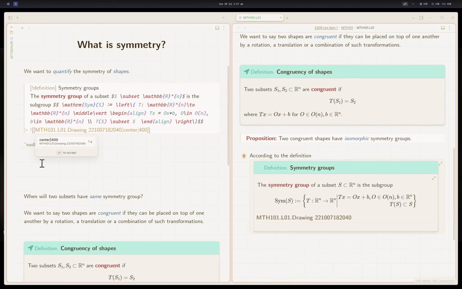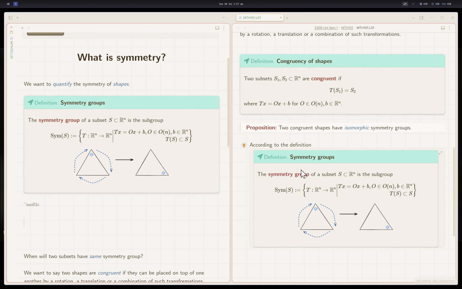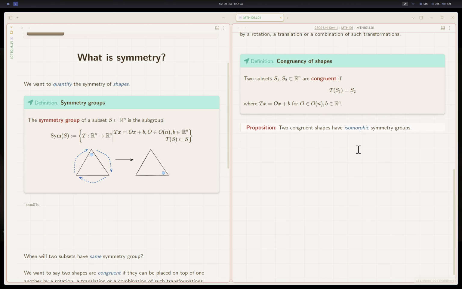I can write it to be center 400 and it will render in the center at a size of 400 pixels. I would think that's the number I'm giving. Now, how do you write LaTeX quickly? So, MK for single dollars, but DM for double dollars. This will render a usual LaTeX-like block.